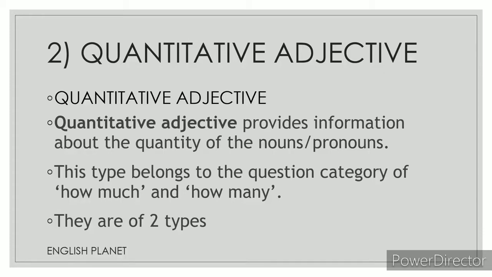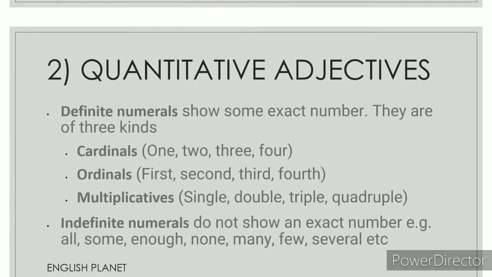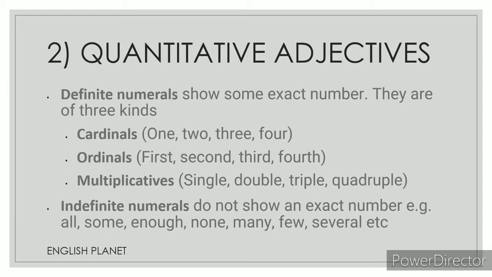Now there are two types of quantitative adjectives. Which are they? Let's have a look. First one is definite numerals and second one is indefinite numerals. Definite numerals show some exact number. They are of three kinds: cardinals, ordinals and multiplicatives. Cardinals means 1, 2, 3, 4. Ordinals means first, second, third, fourth, and multiplicatives means single, double, triple, quadruple and so on.